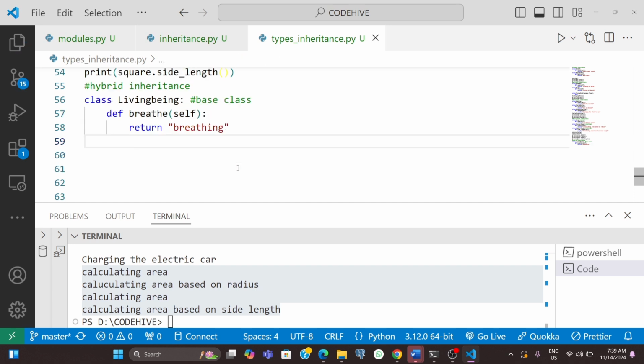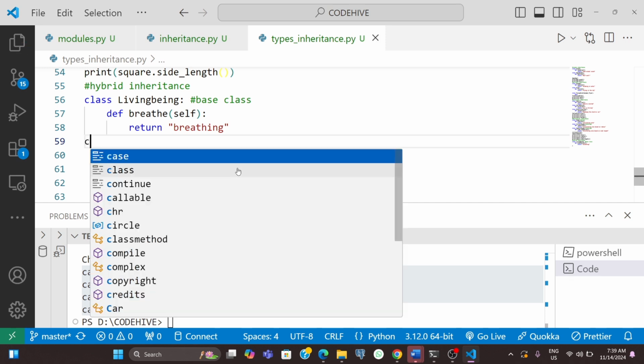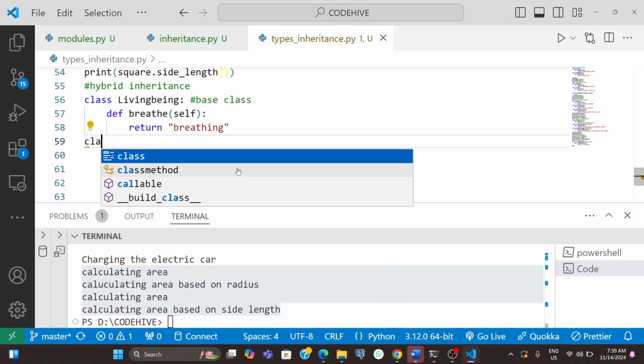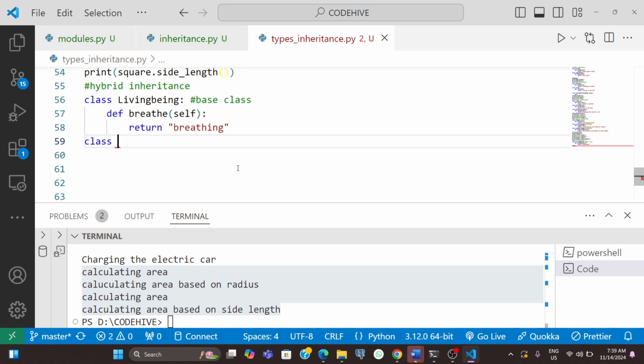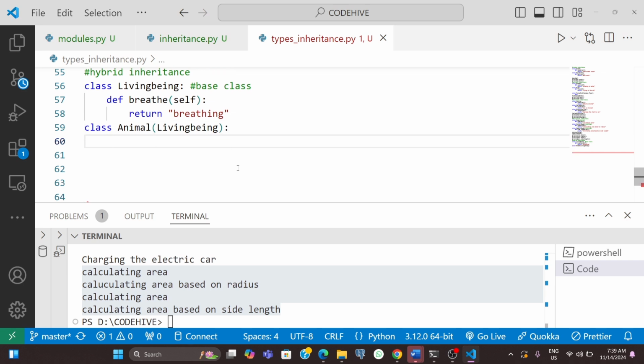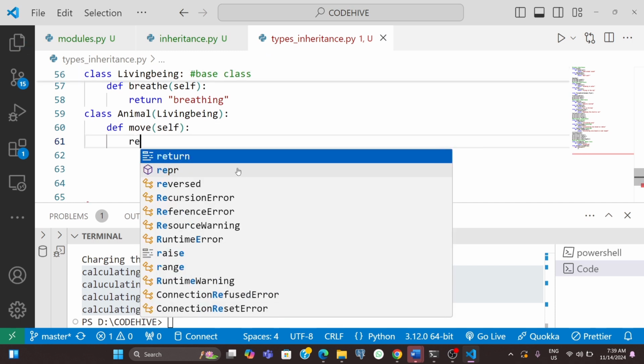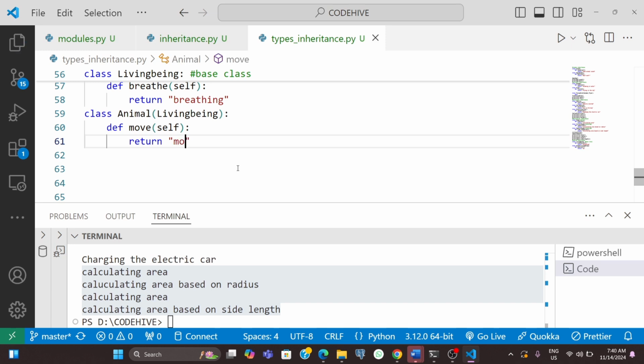Now I am going to the intermediate class, in between. That is, one living being is animal, right? We have living beings like animal, plant and all. So I am considering something like that. Here this animal is deriving from this living being. The base class is living being and animal is the derived class. Now here I have a function, I can say move. Animals can move, right?